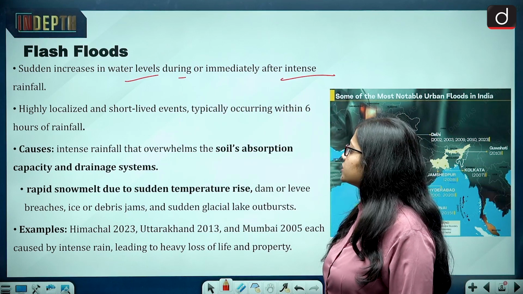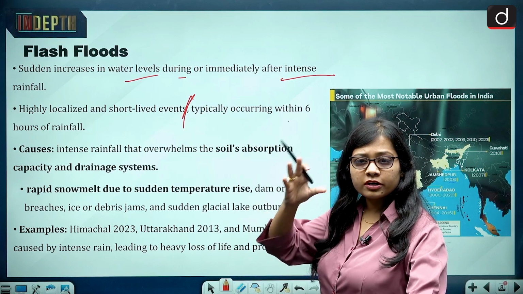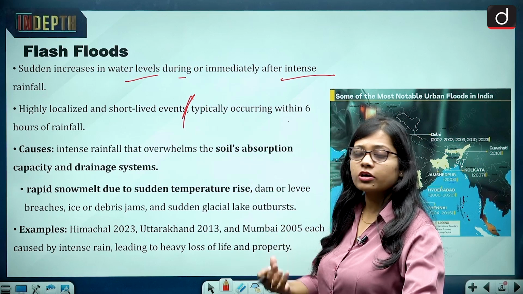A sudden increase in water levels during or immediately after intense rainfall. They are highly localized and short-lived events, typically occurring within 6 hours of rainfall. So it is not that flash floods go on for a very long period of time. It is a very short-lived phenomenon.